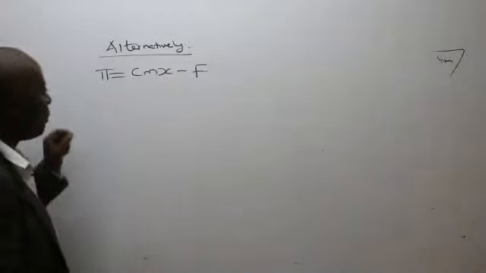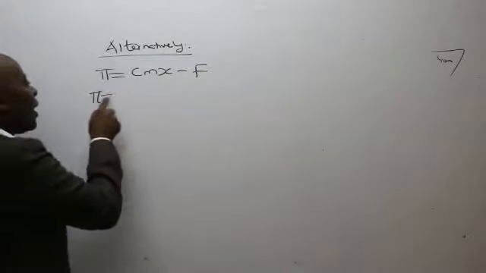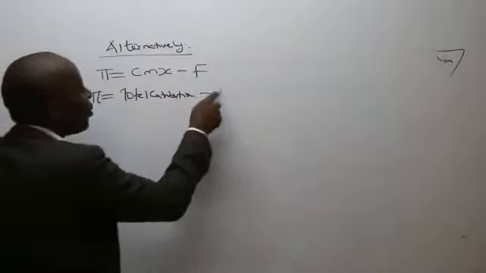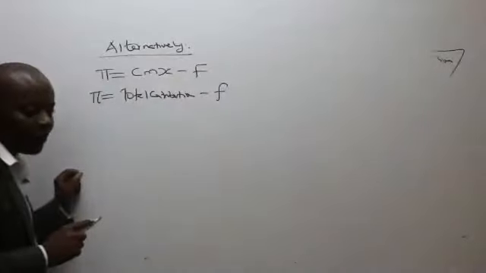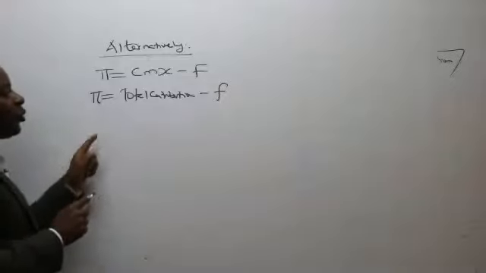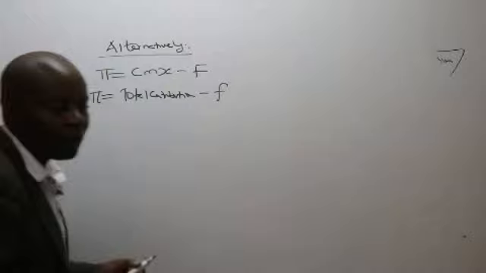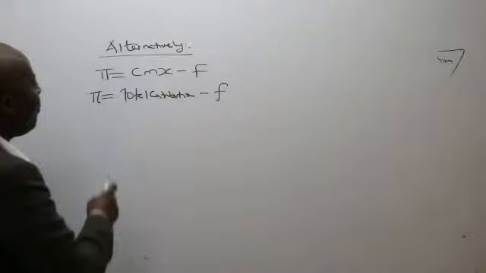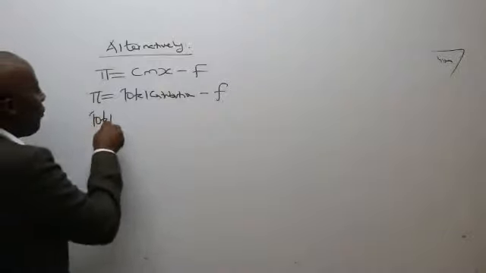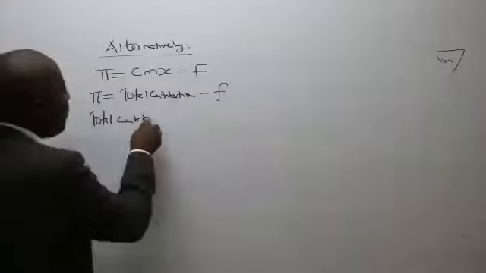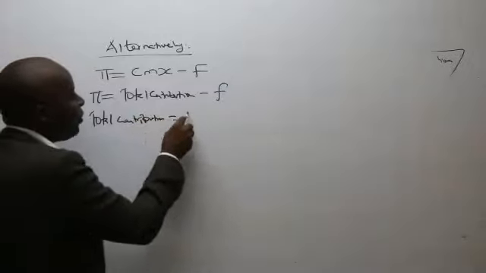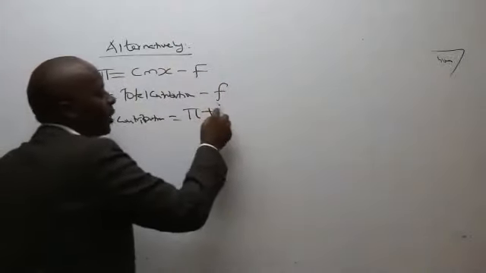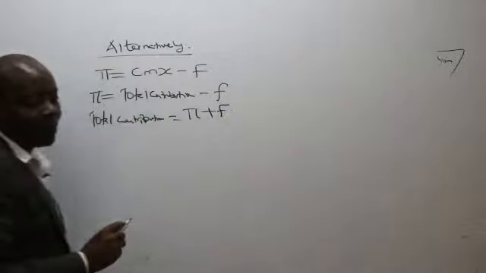Ladies and gentlemen, what do I want to imply? That our profit here equals total contribution minus what here, somebody? Minus fixed cost. So I would want you to make total contribution the subject of the formula. If you make total contribution the subject of our formula, our total contribution will be the profit that we have here. This has to cross over. Profit plus what here? Plus fixed cost.